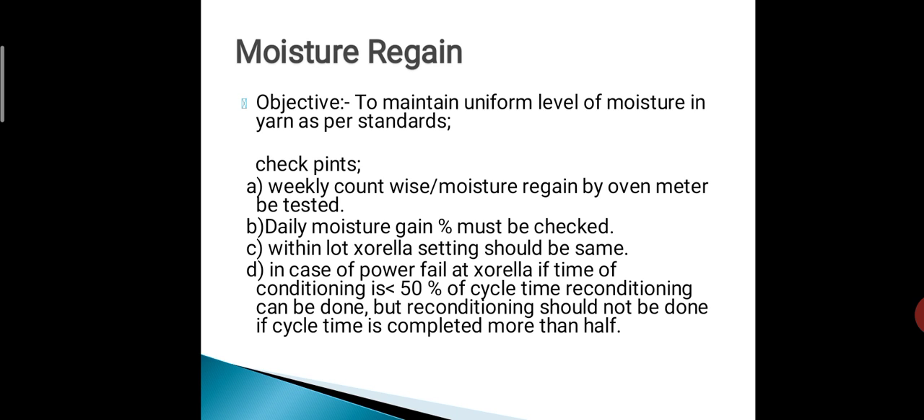Moisture regain. Objective: to maintain a uniform level of moisture in yarn as per standards. Checkpoints: weekly, count-wise moisture regain should be tested by hygrometer. Daily moisture regain percentage must be checked. Within a load, Zorilla setting should be the same. In case of power failure at Zorilla, if the time of conditioning is greater than 50% of cycle time, reconditioning can be done, but reconditioning should not be done if more than half the cycle time is completed.